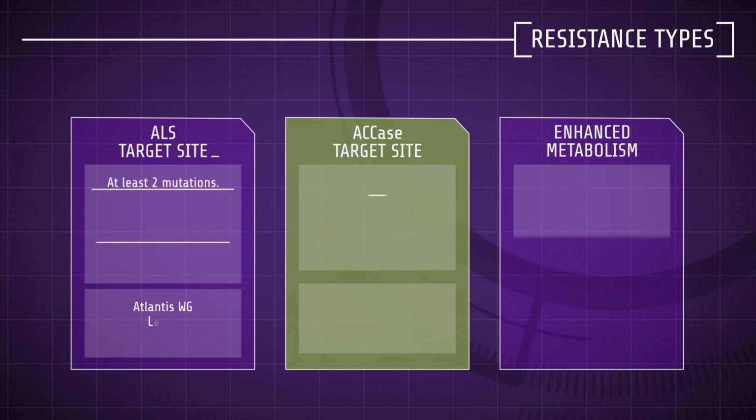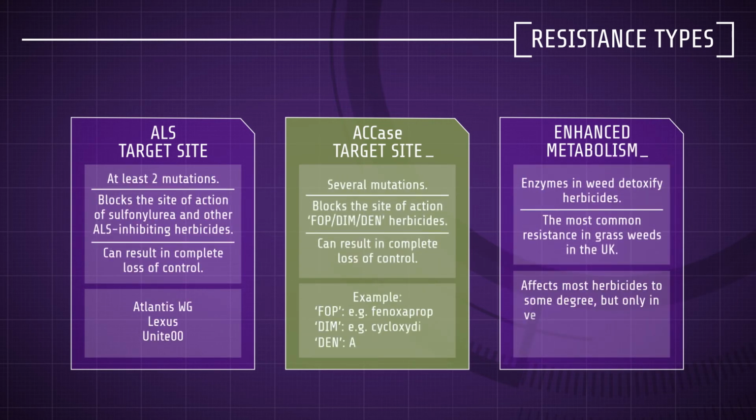This is a summary of resistance types, which shows that pinoxaden is more likely to be effective against ALS and FOP target site resistant weeds.